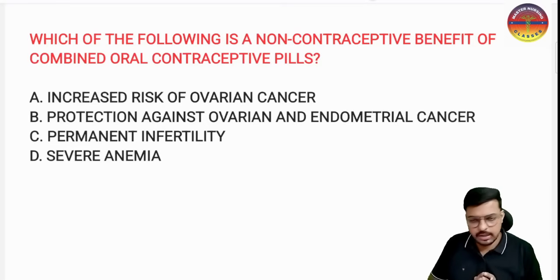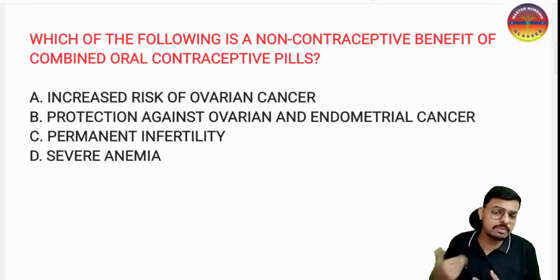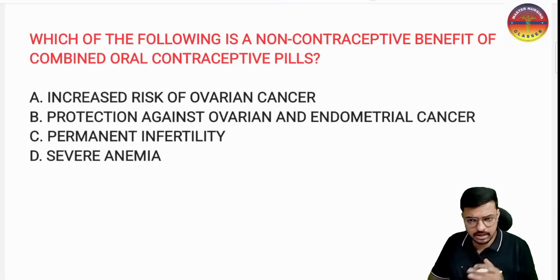We are using the OCP for preventing pregnancy and for maintaining spacing. That is the main purpose of our oral combined pills, that is the contraception. Other than contraception, what other benefit does the OCP have? Other than the prevention of pregnancy, what other benefits do our oral combined pills have? This is the question in front of all of you.